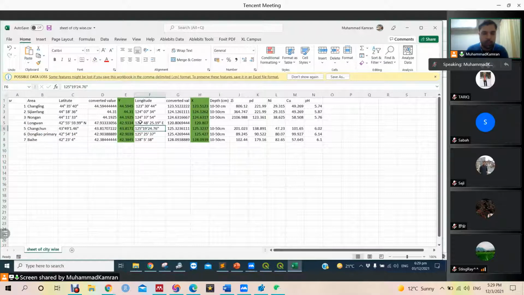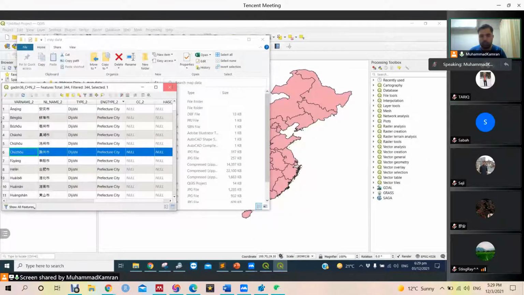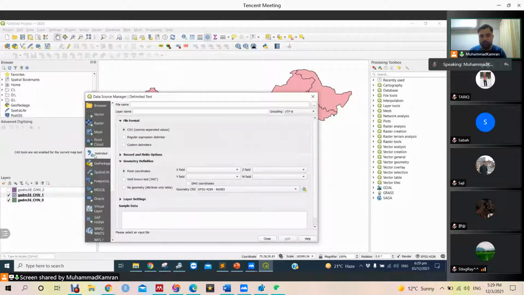So the thing after collection of data is to make it ready for the GIS software to use in this format. We can also write longitude and latitude on them, but it is already in use here, so we have written it like this. Okay, let's save this file, and now I am going to open this file here. This is basically a CSV file, and we will go with the delimited comma option.